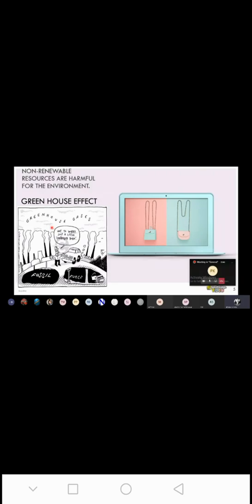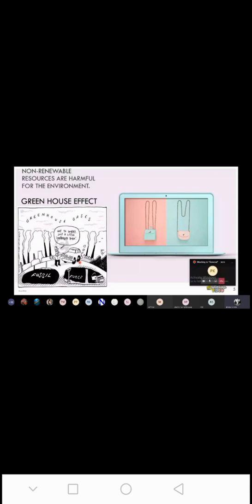This carbon dioxide traps the heat in the Earth's atmosphere and doesn't allow it to get out. This in turn increases the temperature of the earth, which is known as the greenhouse effect.